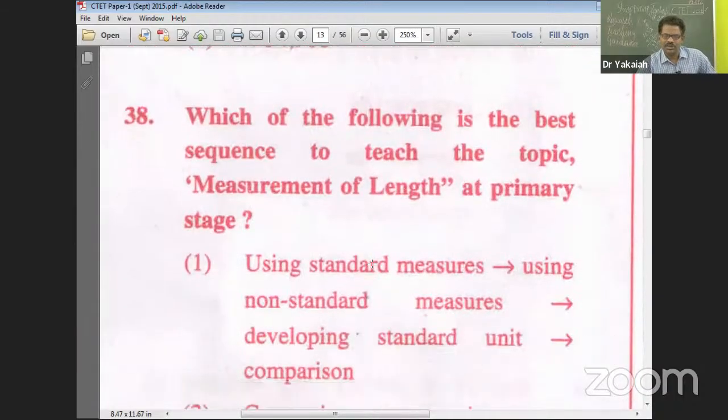Question number 38. Which of the following is the best sequence to teach the topic, measurement of length at primary stage? Right. This is a pedagogy question. Let's look at it closely and decide on the answer.